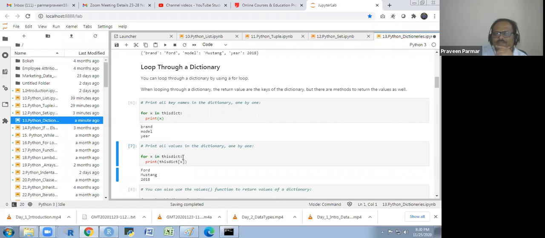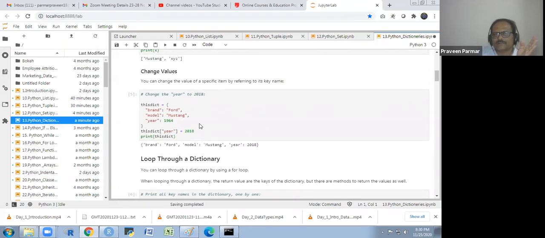So for X in this dict, this is the same. Instead of print X, I will write print this dict and, in the square bracket, I will write X. So it will give me the value. Instead of brand, model, it is giving me that.